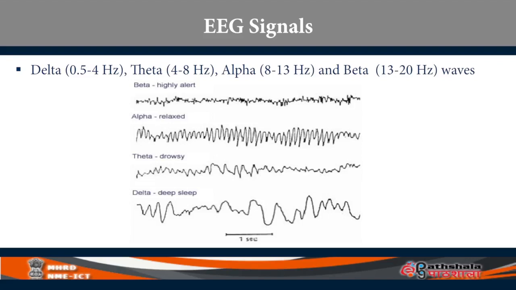Going from bottom to top, the next higher level is called the theta wave. Theta waves range from 4 to 8 hertz. I will talk about the differences later on. The next higher level is alpha, between 8 to 13 hertz, and then you have beta, which is 13 to 20 hertz.